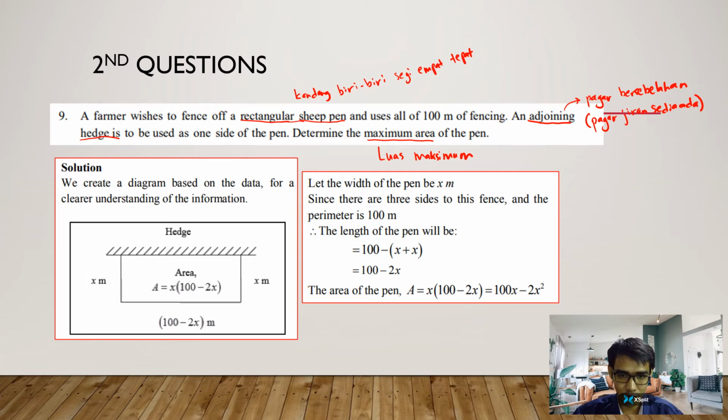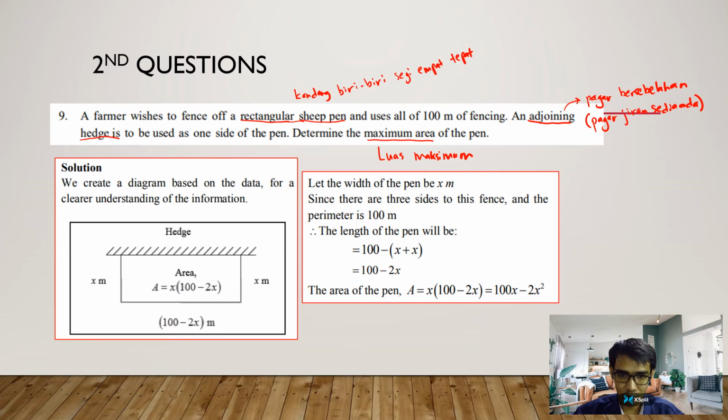We draw the hedge, pagar jiran, and we draw the three other sides, where two sides are parallel and the same length x. The other side is 100, the total length of the fencing, minus 2x, minus the other two same lengths of the fencing.